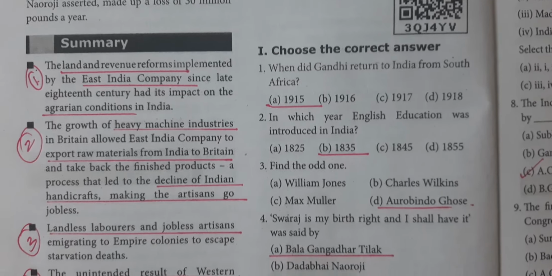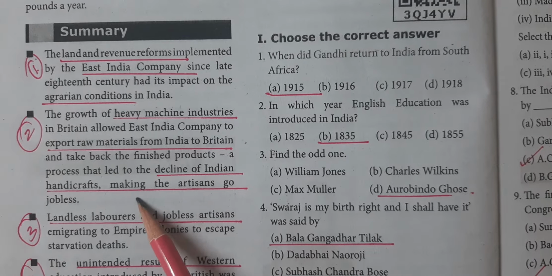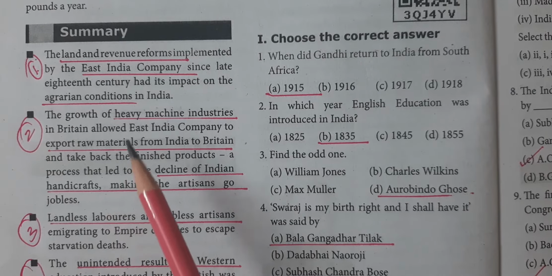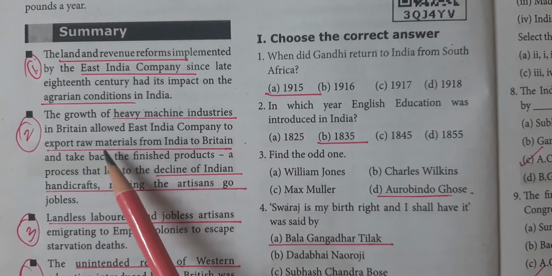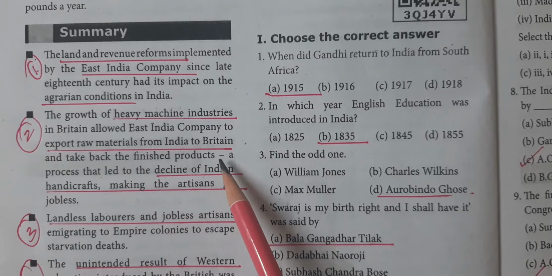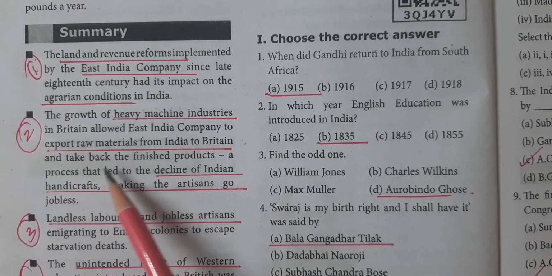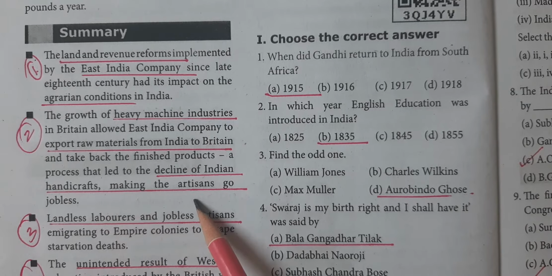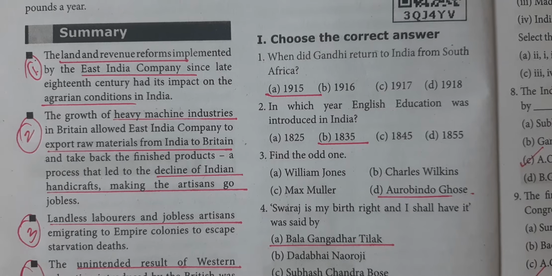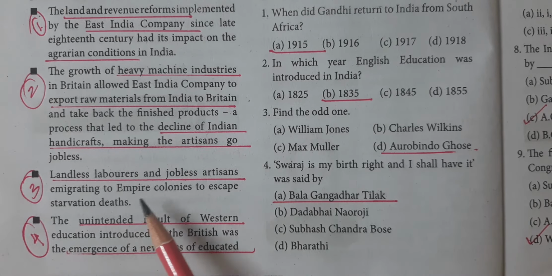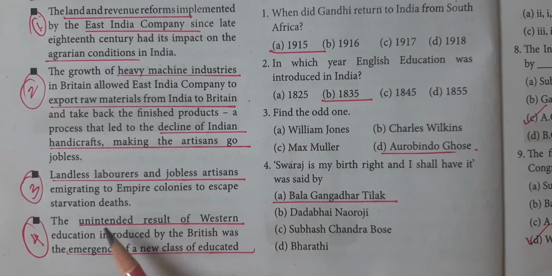Next one, the decline of Indian handicrafts, making the artisans go jobless. What is the reason? The growth of heavy machine industries in Britain allowed the East India Company to export raw materials from India, and Britain took back the finished product. That made the decline of Indian handicrafts and the artisans go jobless. That is the reason. The next one is the landless laborers and jobless artisans emigrating to the colonial empire to escape starvation to death.